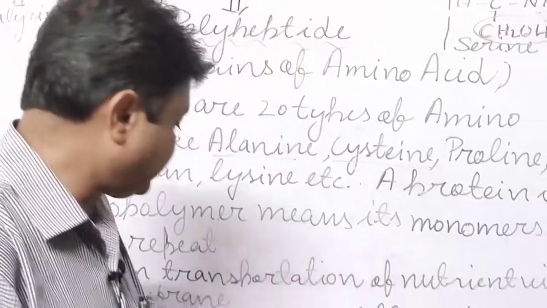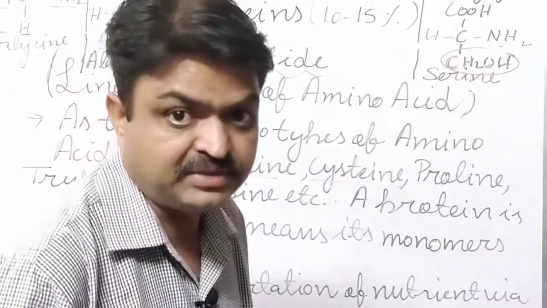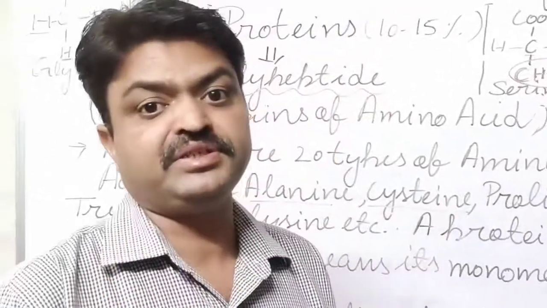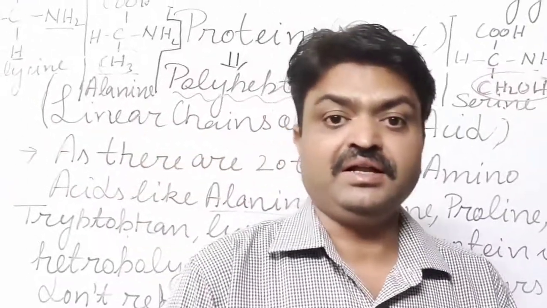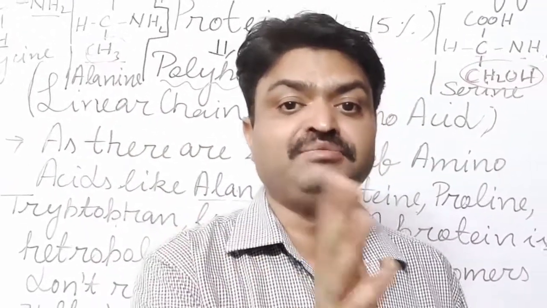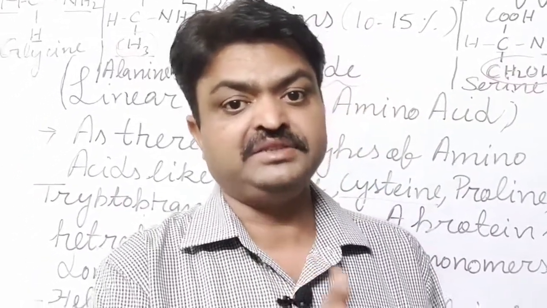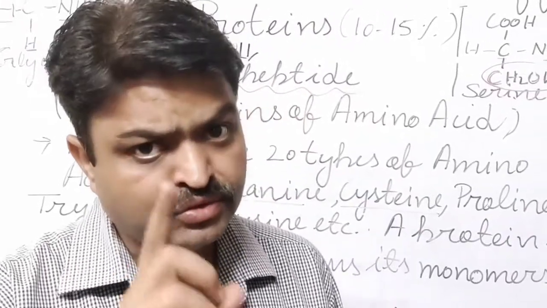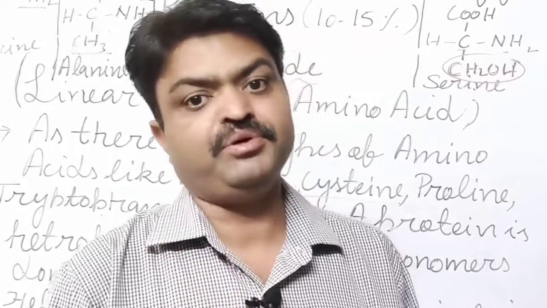That's why we can say that protein also protects us from diseases, and they maintain the immunity system of our body. With this, there are hormones and enzymes found in our body, and those hormones and enzymes have different functions, and they are made up of a special type of protein, student.